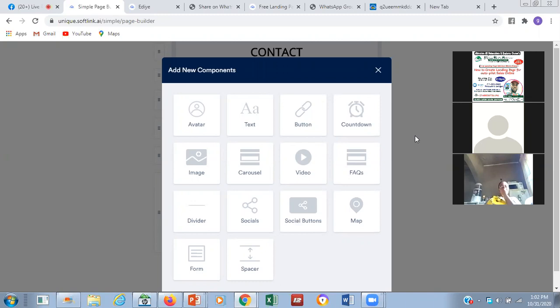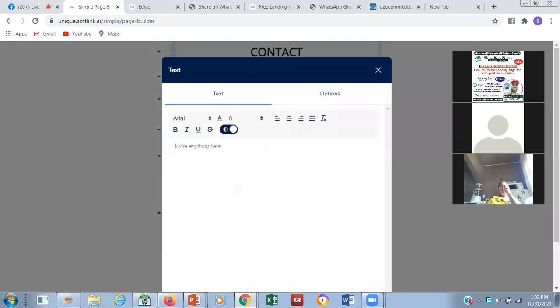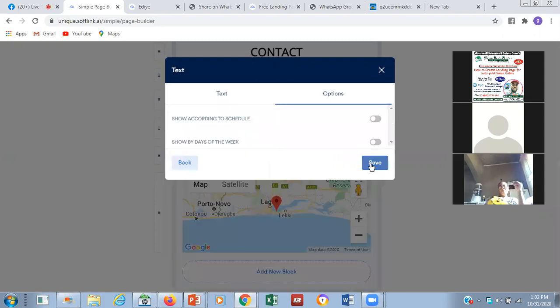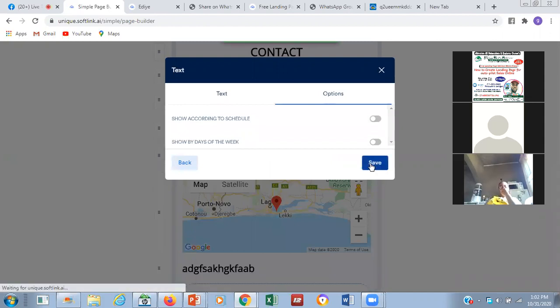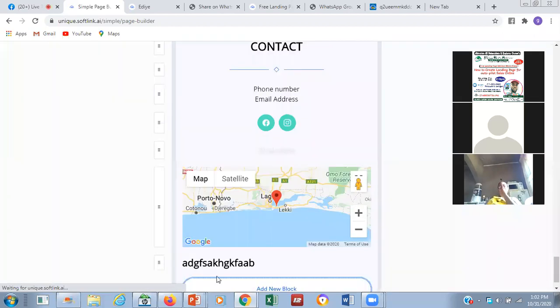So let me just explain all the components. This is avatar I've explained. This is a text where you want to input a text on it. You click on the text, you type in your text. Whatever text that you type in, you can highlight it, increase the font of everything. You can give it a bigger font, come to option, then save. Once you save, it will be there. Can you see it now? You can see it here.